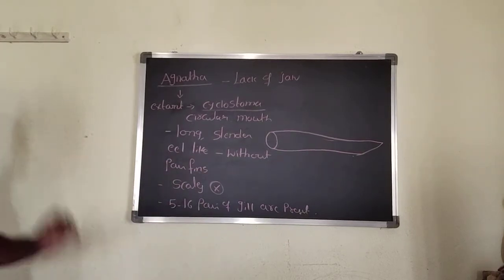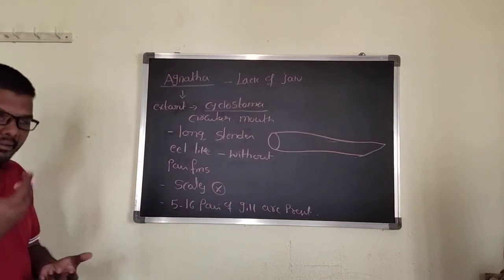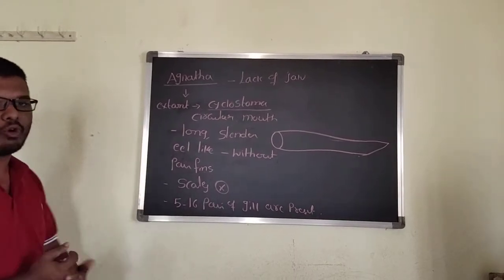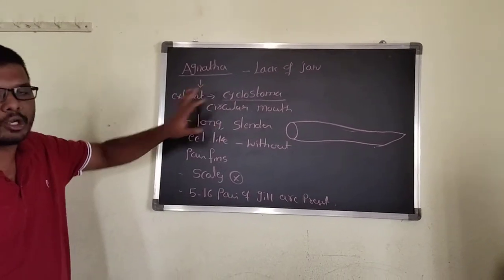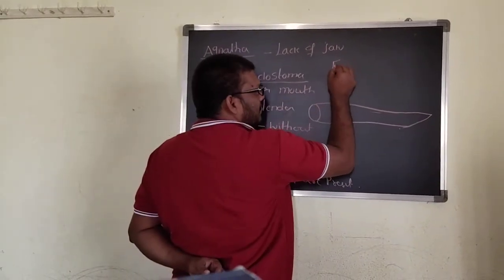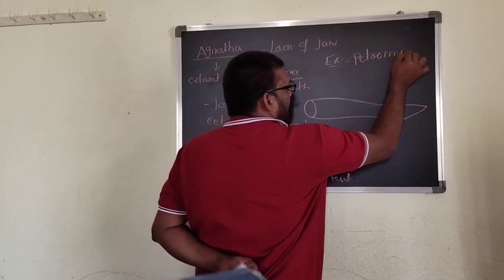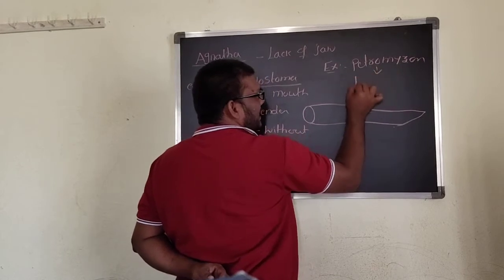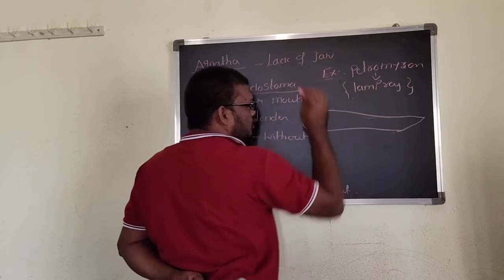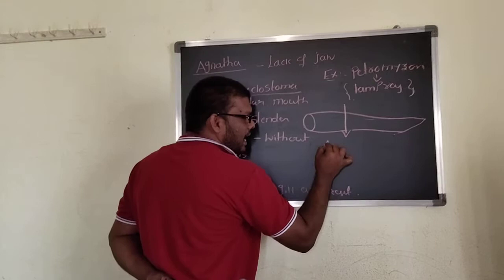Here is a very important example. Many questions can be asked at NEET level. The previous NEET was called AIPMT. In AIPMT, questions regarding Cyclostomata were asked 3 or 4 times. That's why in Cyclostomata the best example is Petromyzon, commonly called lamprey. It shows a very important character, that character is anadromous migration.